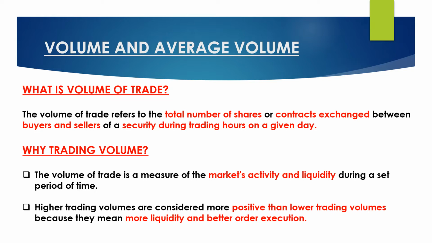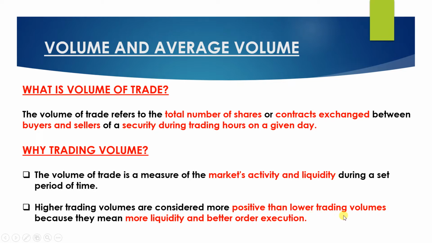So now, higher trading volumes are considered more positive than lower trading volume. It's very simple. Definitely, if the volume bars are increasing, that means the activity is happening on the higher side. So higher trading volumes indicate positiveness about those shares. If it is a red bar, you will come to know that the sellers are aggressive, and if it is a green bar, you may come to know that the buyers were aggressive. But higher trading volume is more positive than lower trading volume.